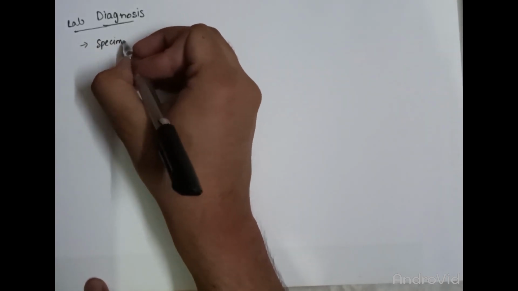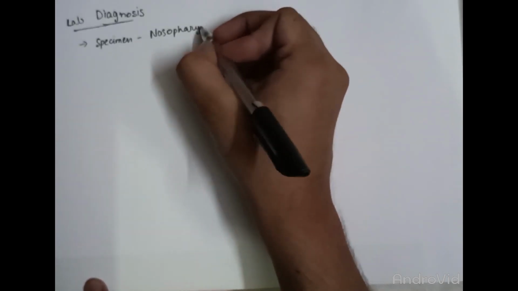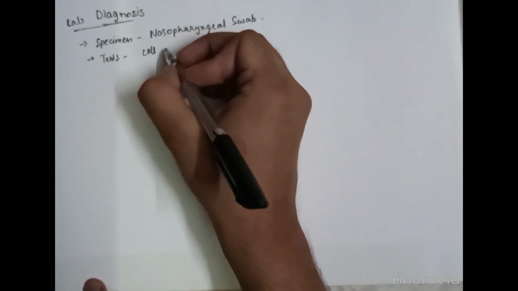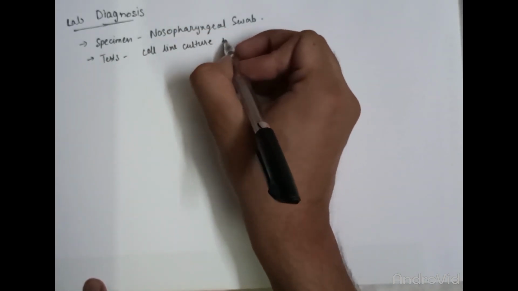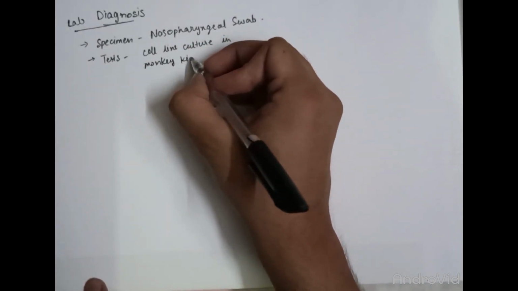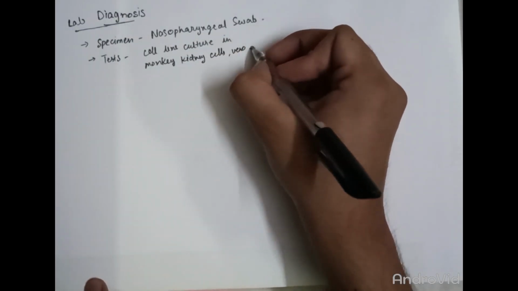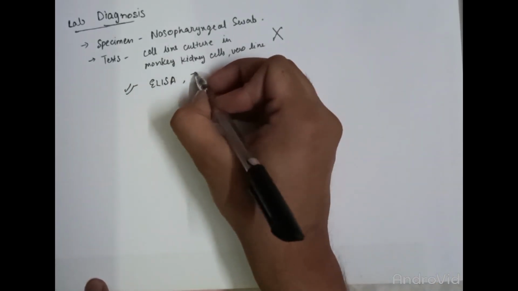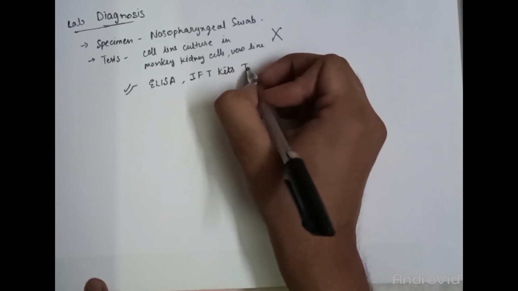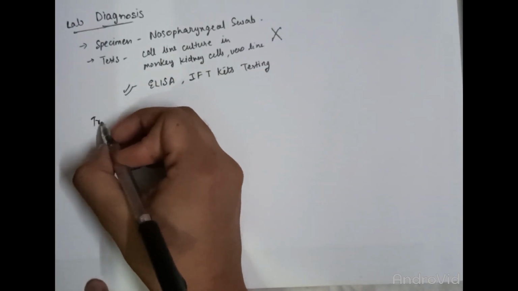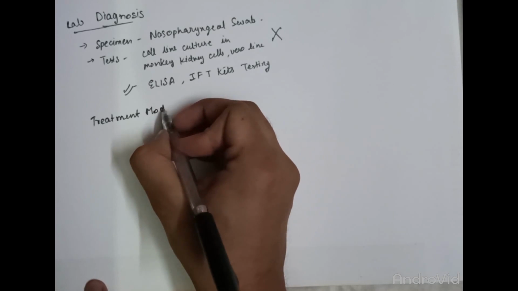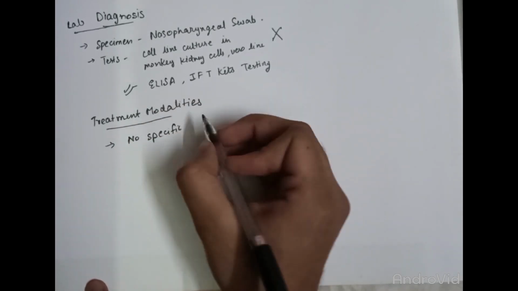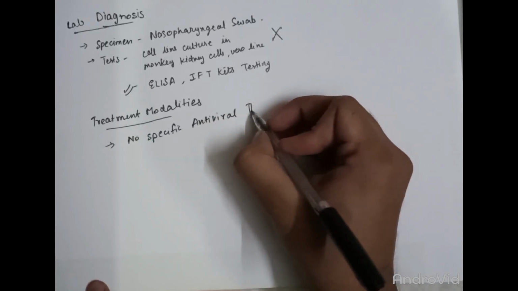Now, talking about the diagnosis of these viruses, the live diagnosis mainly has two approaches. The diagnosis based on culture inoculation of the virus, i.e., the cell line culture on monkey kidney cells or virus lines, but it is a tedious method. So, we are primarily associated with serological tests like ELISA and immunofluorescence tests, which detect the antibody against the virus in the blood.